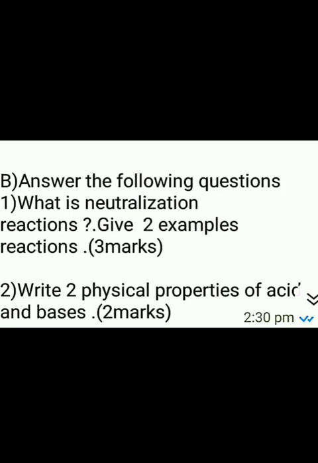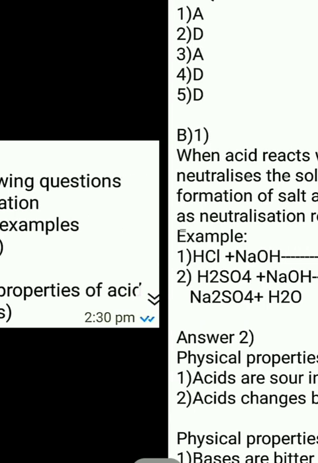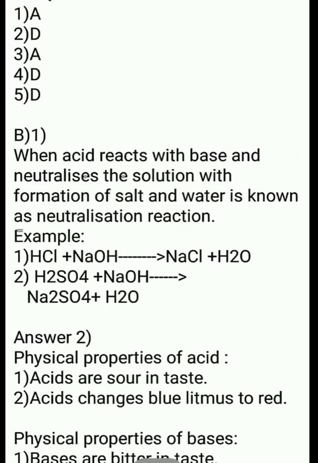What will be the example? The example will be, see, I have written here HCl plus NaOH. What is HCl? Hydrochloric acid. Then what is NaOH? Sodium hydroxide.